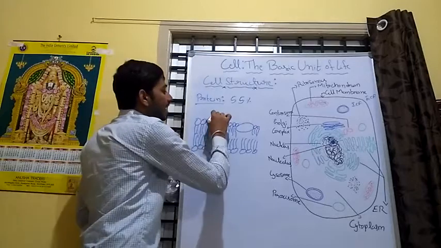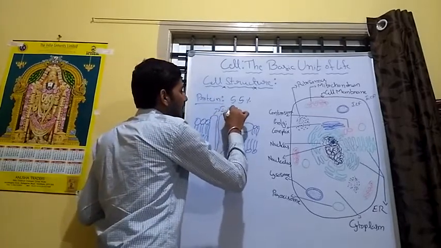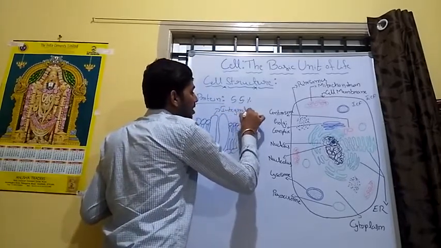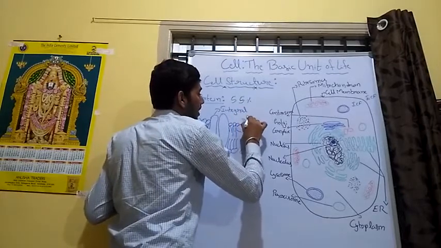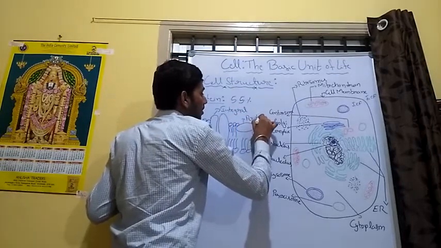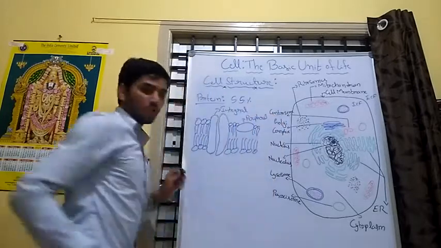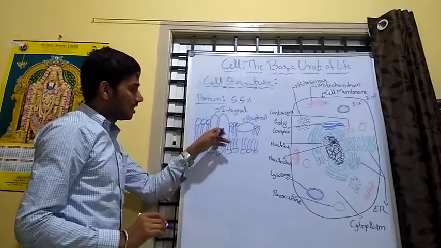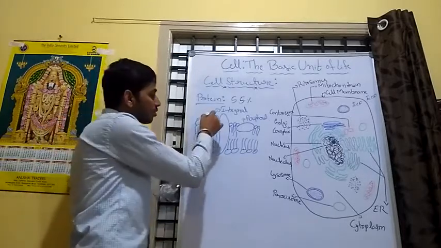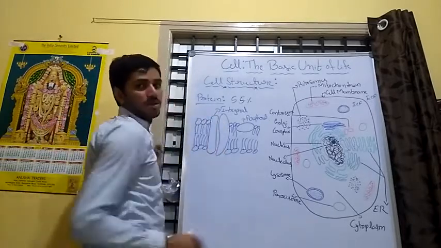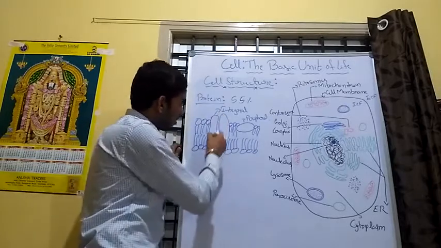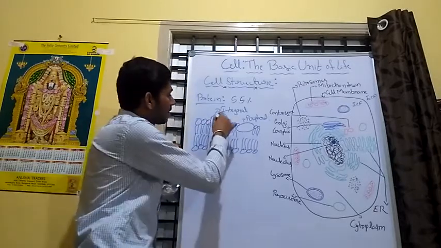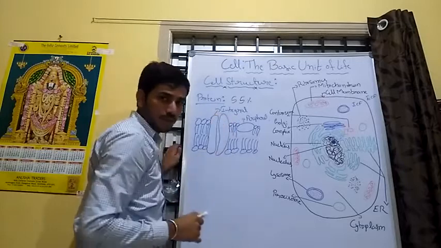This is the integral protein, integral or transmembrane protein. This is the peripheral protein. What is the integral protein or transmembrane protein? This is the protein that passes throughout both layers of the phospholipids. It is called integral protein or transmembrane protein.